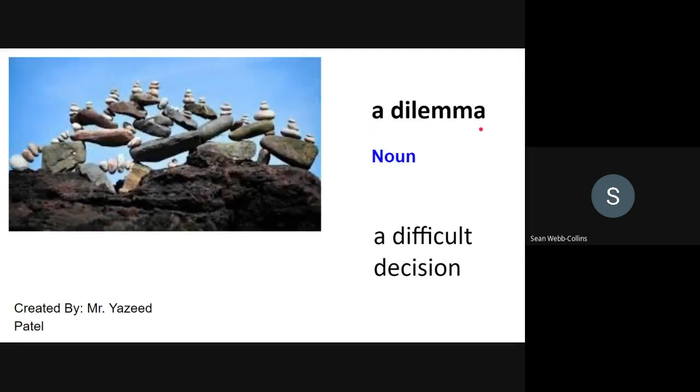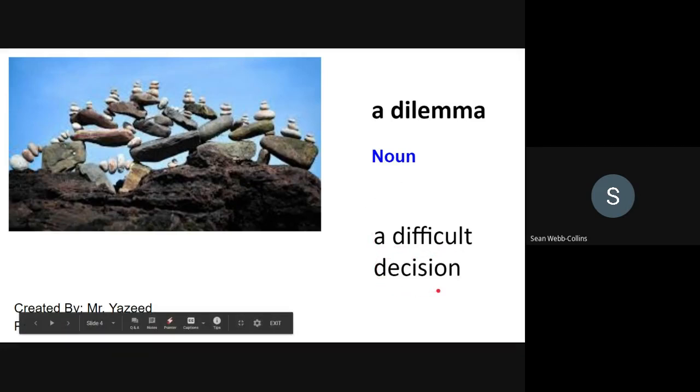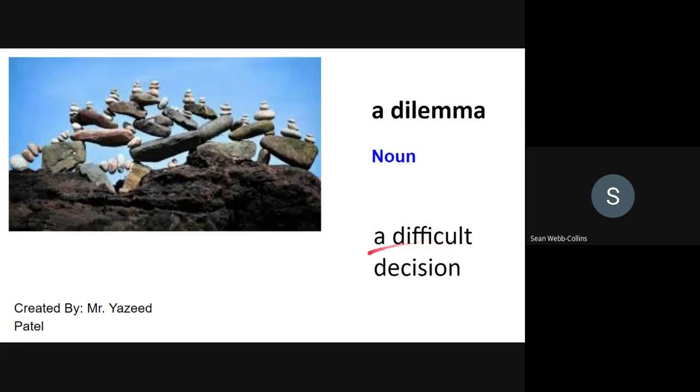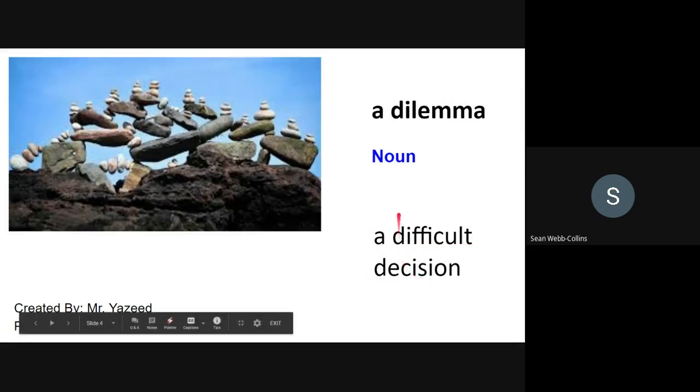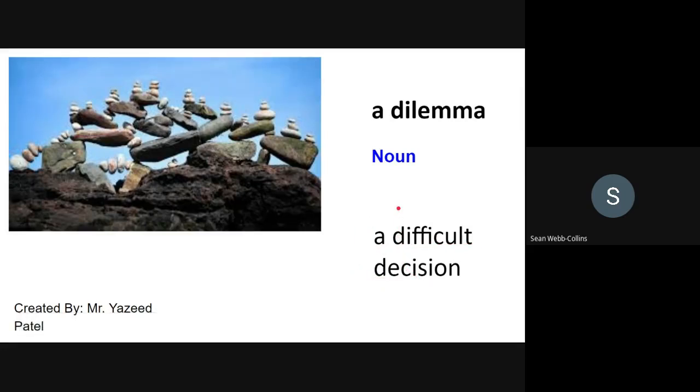A dilemma. Noun, a difficult decision. For example, Ali had a dilemma. He only had 3 tickets to spare, but he had 4 friends. He had to choose which 3 to take and 1 to leave.